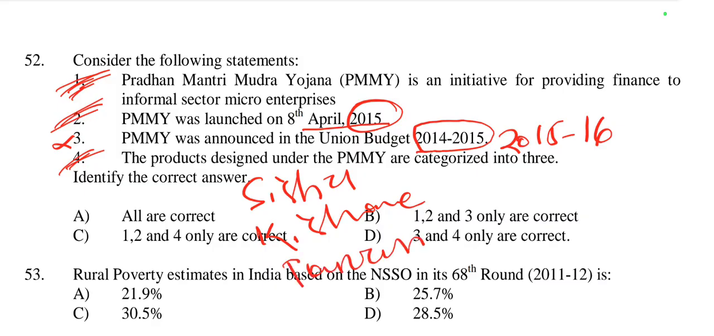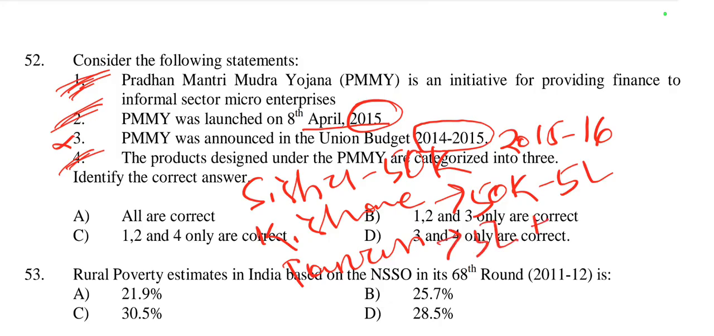Shishu means it is up to 50k, and Kishor, the limit for the subsidy is from 50k to 5 lakh, and in the Tarun category the limit is 5 lakh to 10 lakh. So Pradhan Mantri Mudra Yojana is categorized into 3 categories: Shishu, Kishor, Tarun. Shishu 50,000 limit, then Kishor 50,000 to 5 lakh, and Tarun 5 lakh to 10 lakh.